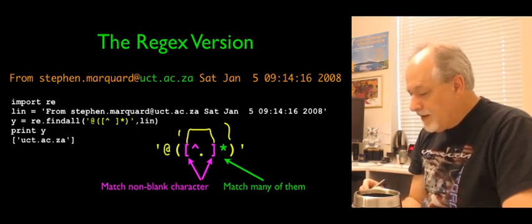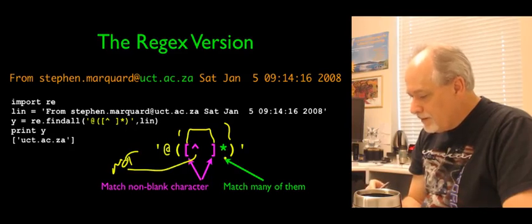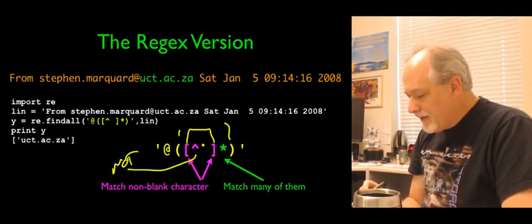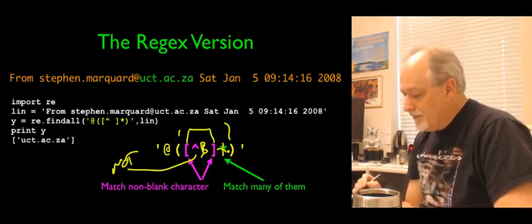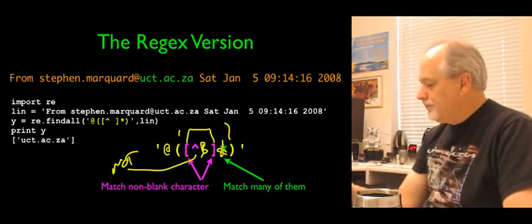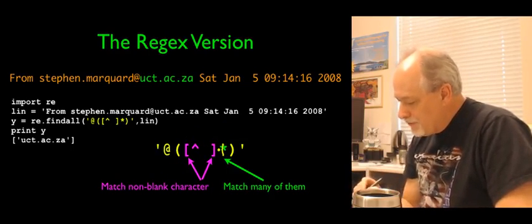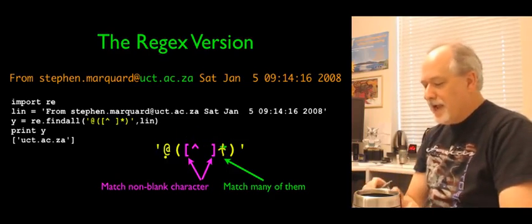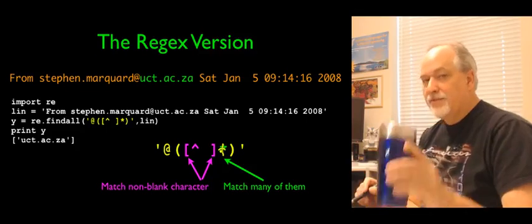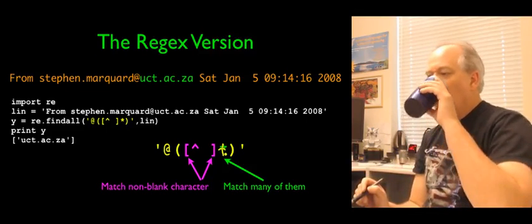That is a set of possible matches, and that's some character, this means not. Okay, not a blank, that's a blank character right there. Not a blank, as many times as you want. You might want to turn that into a plus to guarantee at least one. So that might be better done as a plus right there. This would probably make more sense as a plus, to say that after the at sign I want at least one non-blank character.